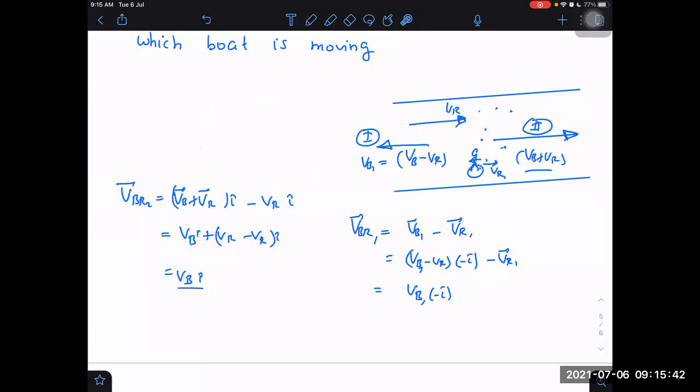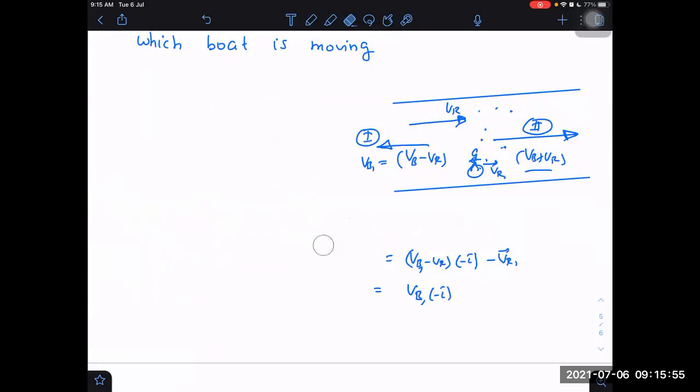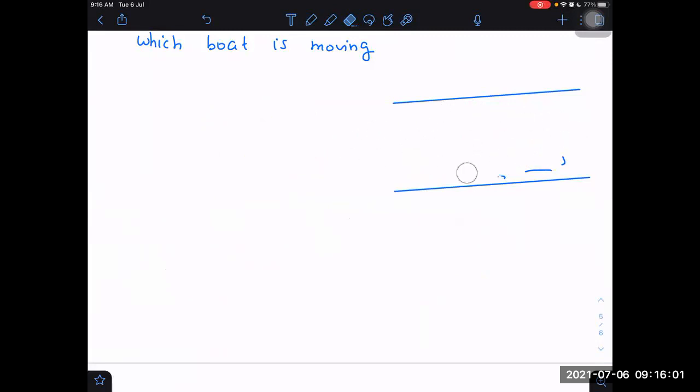In which frame water is stationary? Water is stationary in the frame of river. Okay. So therefore we don't need to go through this lengthy derivation to conclude that speed will be same in all the directions in the frame of river. We should understand in still water speed will be same in all the directions. We can say like this: in still water, speed is same in all directions.